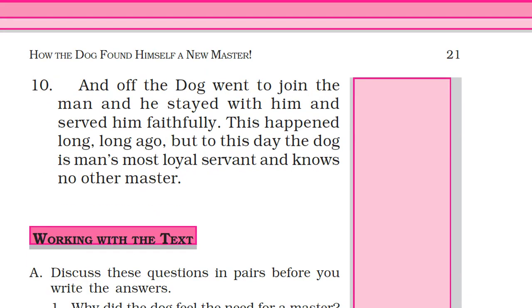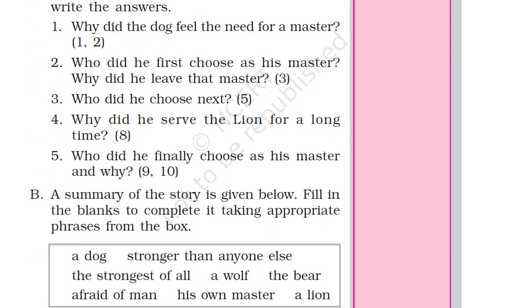Then up the dog went to join the man, and he stayed with him and served him faithfully. This happened long, long ago, but to this day the dog is man's most loyal servant and knows no other master. So what happens after that? The dog went to join the man, and he stayed with him. After that, the dog asked that man to be his servant and stayed with him, and he served faithfully with loyalty. Loyal means without doing anything wrong.